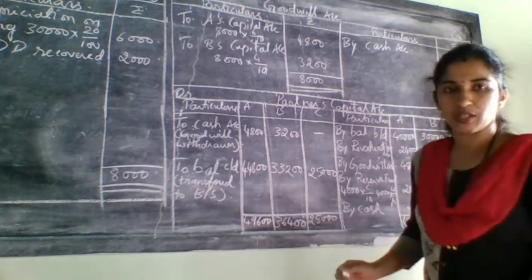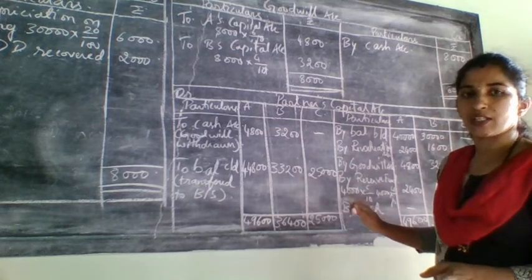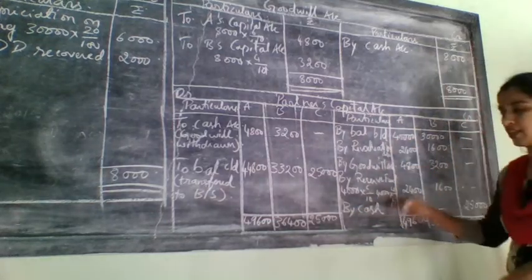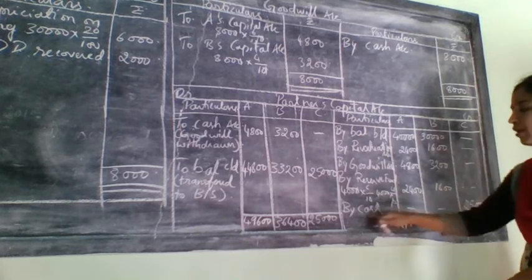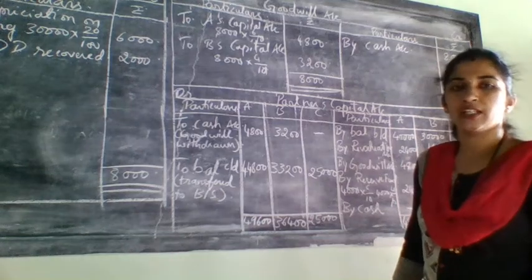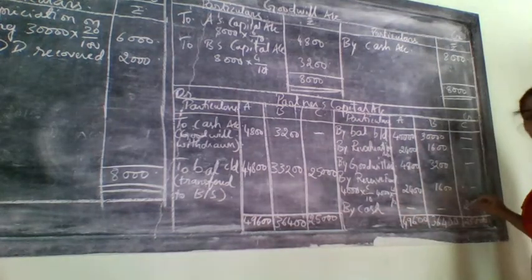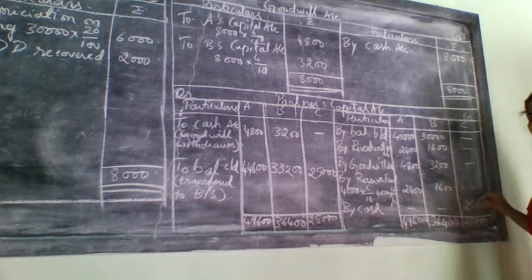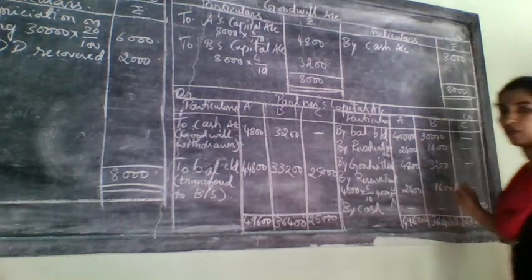No profit and loss account will be there. Extra is only that item. No profit and loss account is here, so no entry related to that. The last entry on the credit side is related to the new partner's capital, that is C's capital. For that you need to write cash, because in the problem they have given cash on the asset side. So cash here, and his capital amount you need to take from the adjustment. Remember, this is the new partner's capital and you need to take it from the adjustment. So his capital is 25,000.